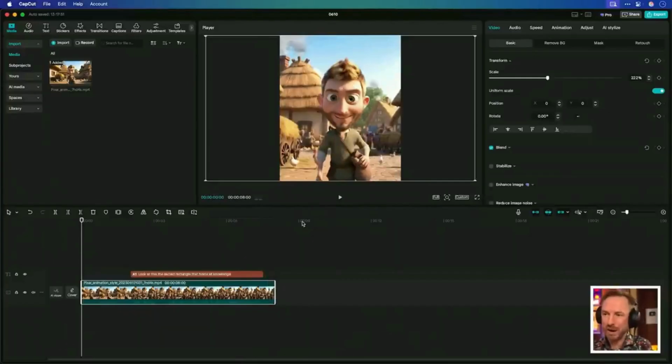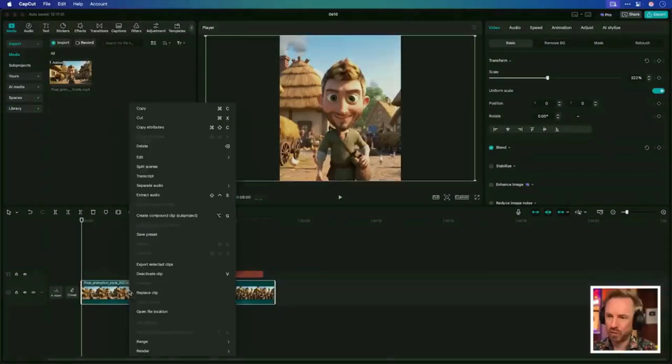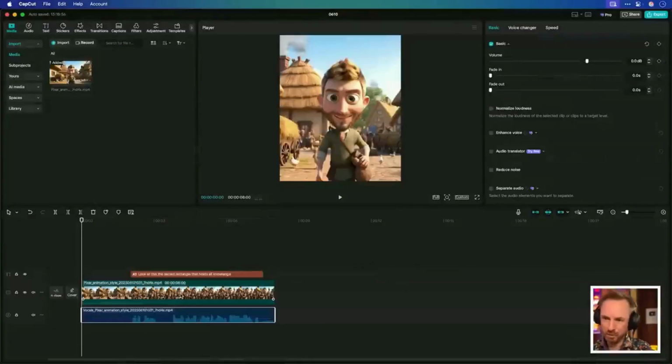I want to get my own voice in here. So how am I going to do this? Well, again, CapCut has a feature to separate voice from background effects that VO3 generated. We'll just right click on the video here, separate audio, and we'll click separate vocals. Boom, now you'll see we've got the vocals on a separate track and the sound effects are still up here on the main track.